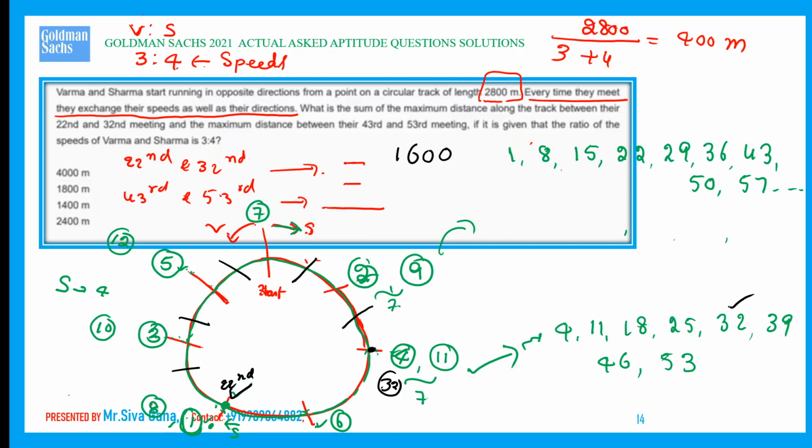Okay, next is 43 and 53. The 43rd meet is here, and the 53rd meet is here. Maximum distance 400, 400, 400, that is 16, 16 plus 16 is 32. 1, 2, 3, 4, 5, sorry, 5 gaps, right? Each gap 400, that is 2000, sorry, 5 gaps, that comes out to be 4000.